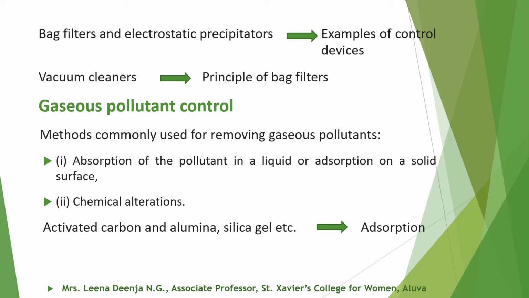Next, we discuss the gaseous pollutant control. Two methods commonly used for removing gaseous pollutants are: first one, absorption of the pollutant in a liquid or adsorption on a solid surface. Second one, chemical alterations. Activated carbon and alumina, silica gel, etc. are commonly used for adsorption.